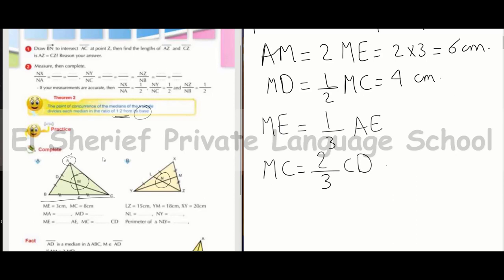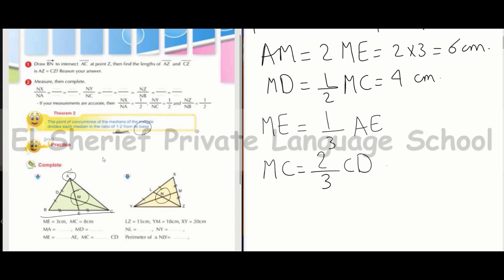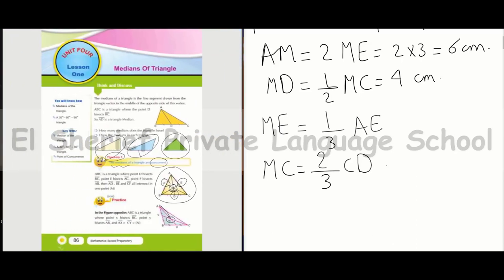So we learn today that the definition of medians of the triangle is the line segment drawn from a vertex to the midpoint of the opposite side of this vertex. Any triangle has three medians, and any triangle has at least two acute angles.